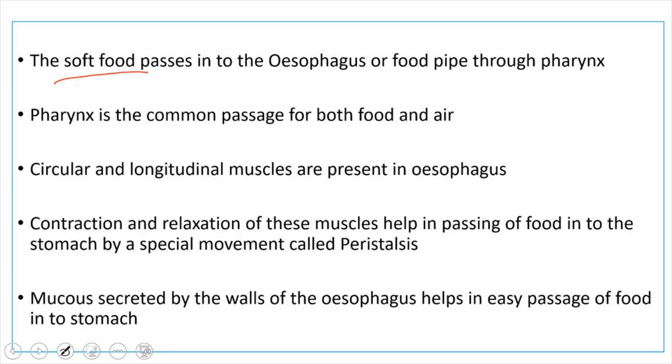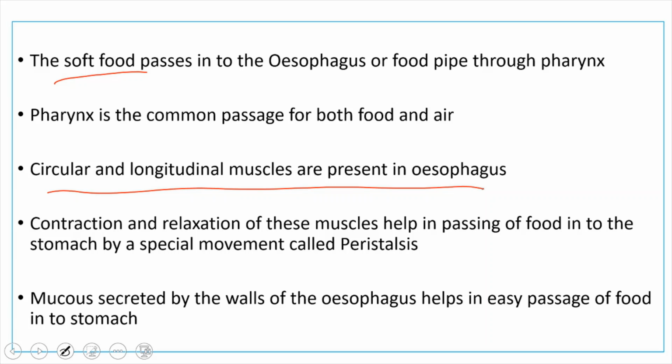So from the mouth, food enters into the esophagus. Esophagus is also known as the food pipe. Inside the esophagus, digestion does not take place. It just passes the food from the mouth to the stomach. There are muscles inside the esophagus. They are circular and longitudinal muscles. The contraction and relaxation of the circular and longitudinal muscles produce a special type of movement inside the esophagus.